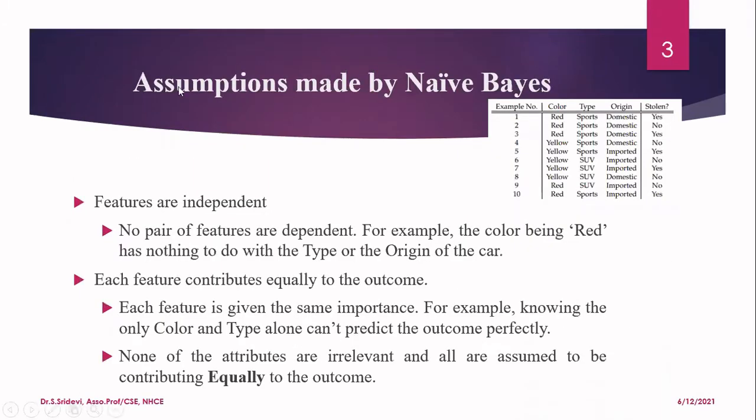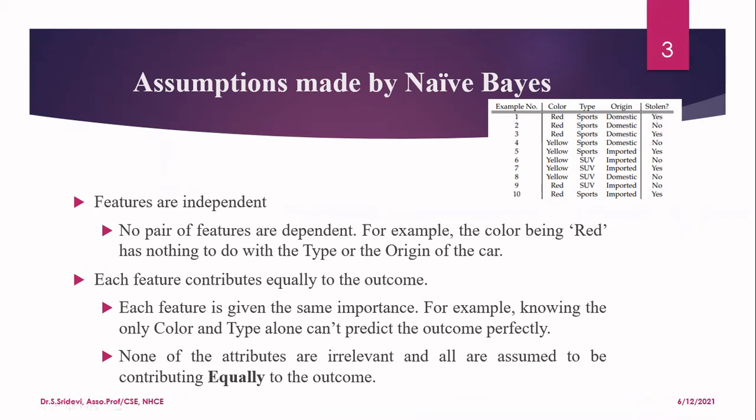So first we should understand the assumptions made by naive-Bayes. Here, this is the first example we are going to see today. It is a car data set. In this, some features are given like color, type, and origin for a certain number of samples. We have totally 10 samples. For all the 10 samples, these features are given, and you have to predict whether that particular car will be stolen or not. So the last is the target class, which has two values, stolen or not stolen. So here we have three features in this data set: color, type, and origin. And stolen is the target class, that is the outcome we want to predict.